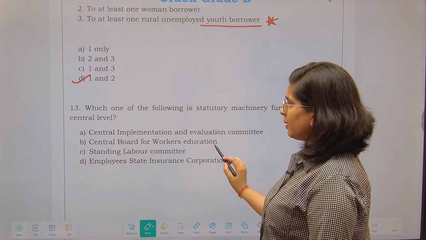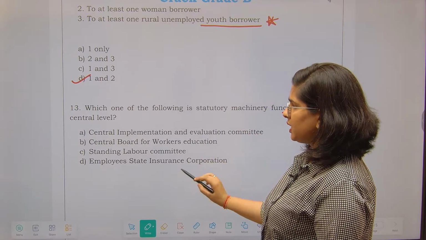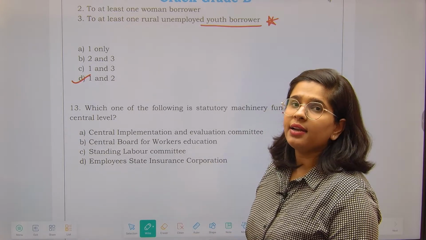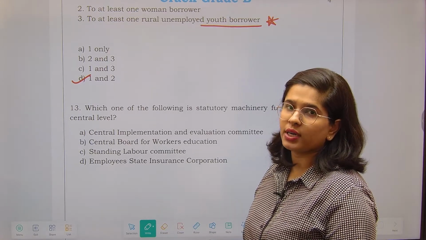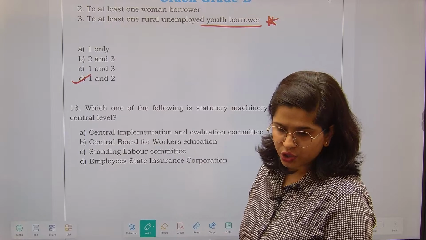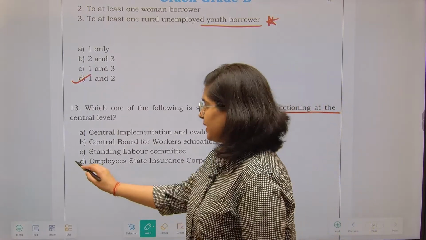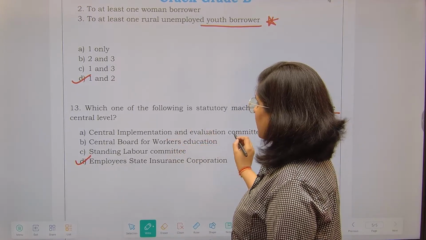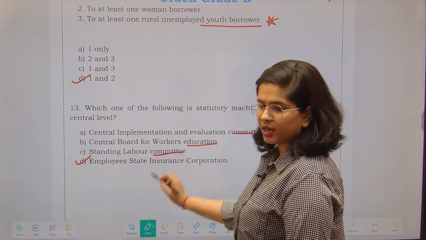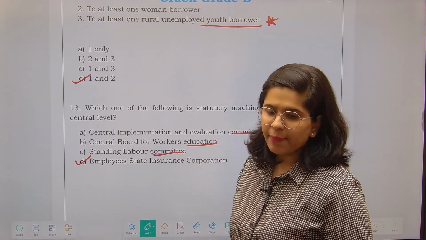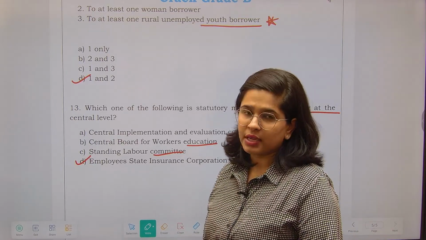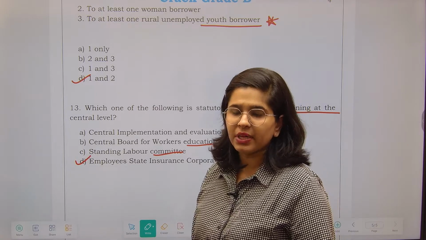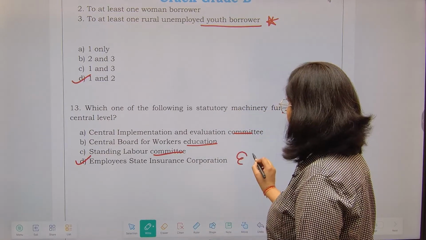Lastly, we have: which of the following is a statutory machinery functioning at the central level? Central Implementation Committee, Central Board for Workers Education, Standing Labour Committee, ESIC. So the same thing I have repeated frequently: you have to read about how the bodies are constituted, their constitution. So ESIC is a statutory body. The Central Implementation Committee, Workers' Education, Standing Labour Committee, these are not statutory bodies, but ESIC is. So whenever you are reading about any particular organization, please know whether the body has been formed under an act, like the ESI Act.